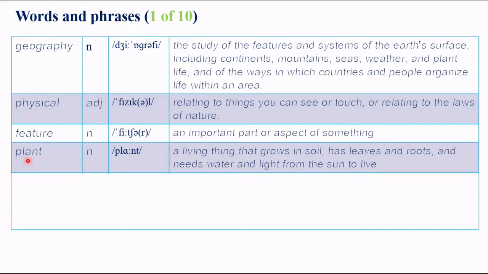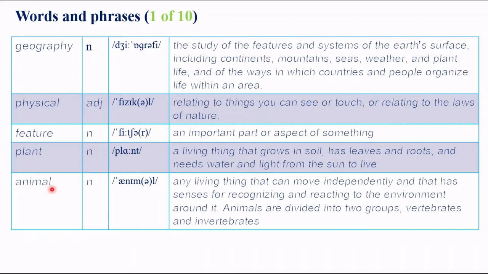Plant. Plant is a living thing that grows in soil, has leaves and roots, and needs water and light from the sun to live. Animal. Animal is any living thing that can move independently and that has senses for recognizing and reacting to the environment around it. Animals are divided into two groups: vertebrates and invertebrates.